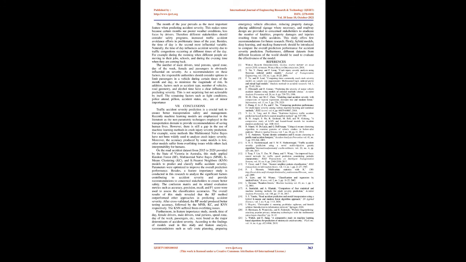For example, some methods like multinomial naive Bayes have not been widely used to analyze crash injury severity. Moreover, the accuracy produced by some models is low, other models suffer from overfitting issues, while others lack interpretability for humans. On the road accident dataset from 2015 to 2020 provided by the state of Victoria in Australia, this study applied random forest, RF, multinomial naive Bayes, MNB, k-means clustering, KC, and k-nearest neighbors, KNN, models to predict and classify traffic accident severity. Parameters were optimized to improve the overall prediction performance.